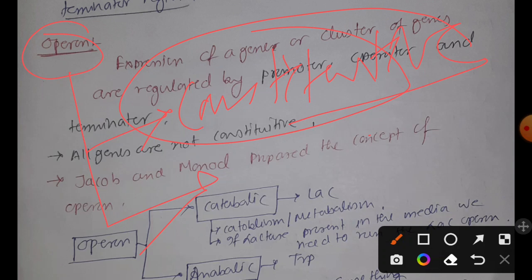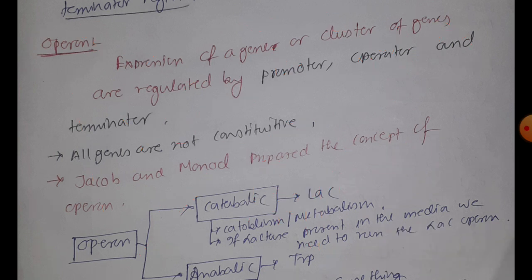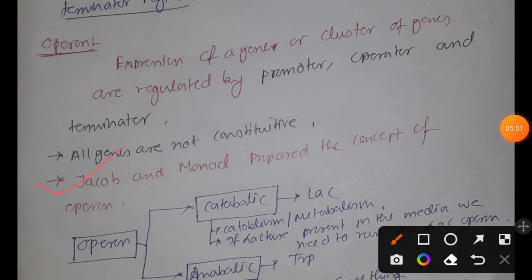No. But in case of regulatory gene, yes. So the answer will be regulatory gene. Jacob and Monod are the two scientists who first proposed the concept of operon.